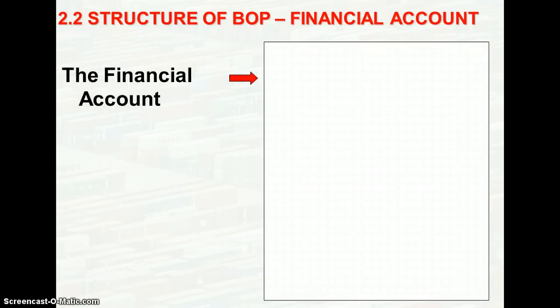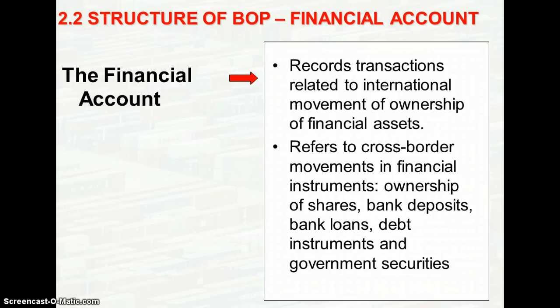Alright, next is actually the financial account. It records the international investments and the transactions in the financial assets and liabilities, both in the long term and in the short term. So therefore, it could be the transaction related to the international movement of the ownership of financial assets, or refers to the cross-border movements in the financial instruments, as mentioned over here, like ownerships of shares, bank deposits, bank loans.